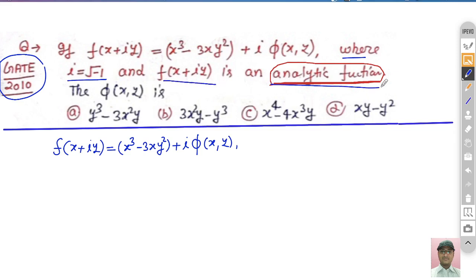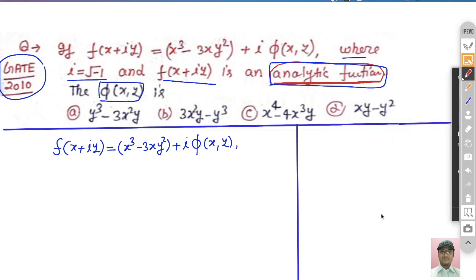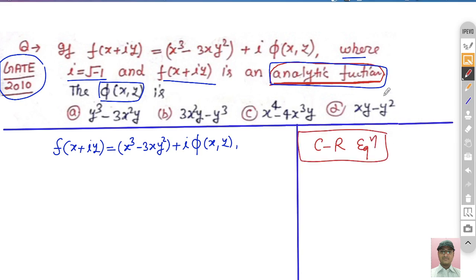And f(z) is analytic. So it is already given this function is analytic, and you have seen if any function f(z) is analytic, then necessarily it satisfies the Cauchy-Riemann equation. So it asks about this imaginary part, that is phi x y. When any function is analytic, it necessarily satisfies the Cauchy-Riemann equation.